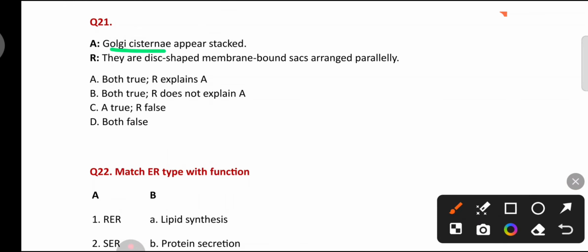Golgi cisternae appear stacked. This is correct. They are disc-shaped membrane-bound sacs arranged parallelly. This is also correct. Due to their parallel arrangement, they appear stacked. So here option A, both assertion and reason are true, and reason explains assertion.